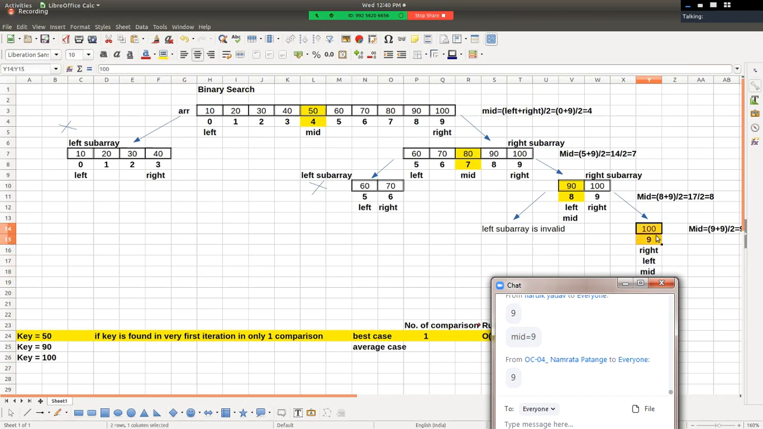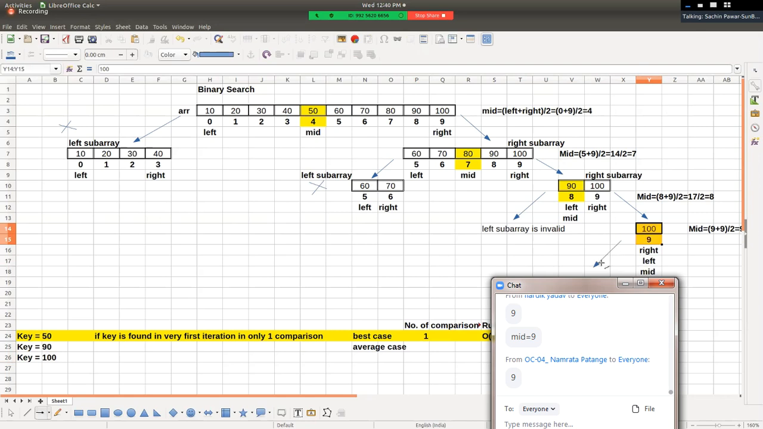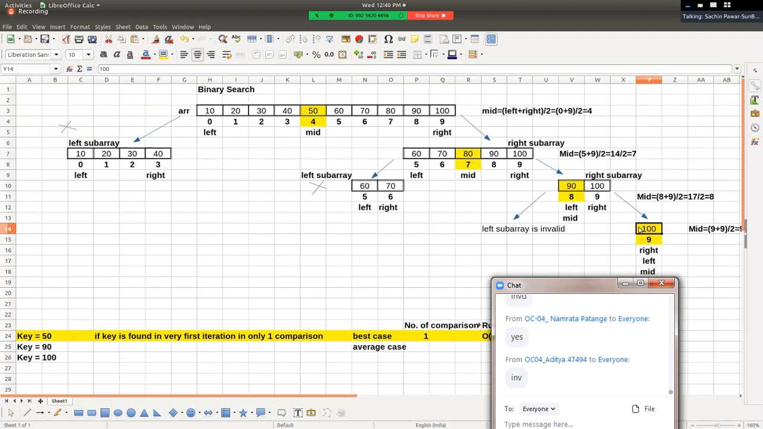It means again by means of calculating mid position, array has been divided into two sub arrays. Left sub array, right sub array, both are what? Hello friends, both are invalid. Sir, does that mean there will be no array here? No, there won't be, right? Then we compare value of key with element at mid position. Sir, is value of key 100? Is it equal to 100? Yes. And hence here we can say key is found, right?